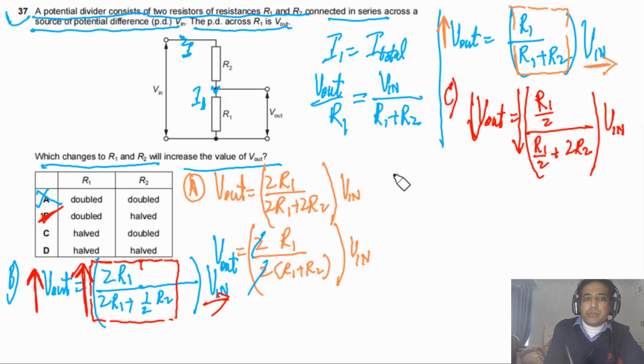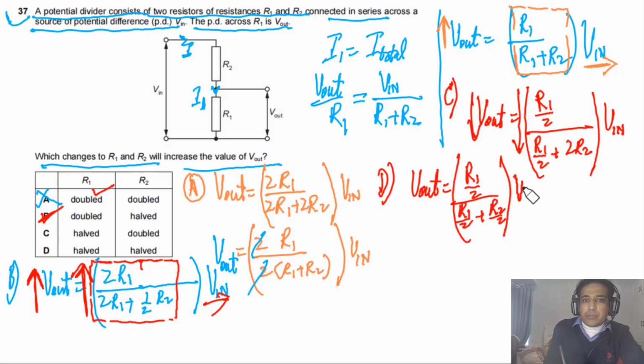And if you look at option D, this is very similar to option A. So V out is R1 by 2 divided by R1 by 2 plus R2 by 2, multiplied by V in.